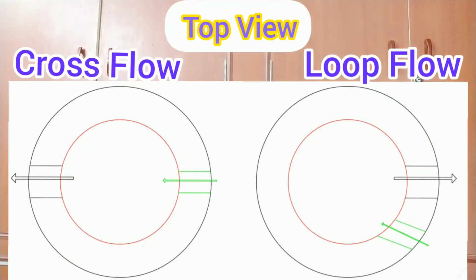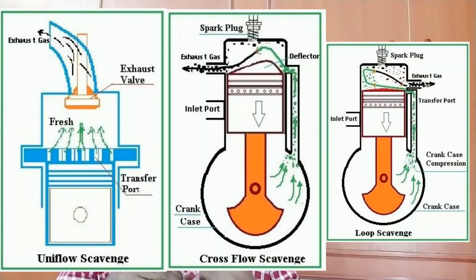So loop scavenging is nothing but, the transfer port and exhaust port are both placed approximately one quarter apart. Once again, scavenging is nothing but removing the exhaust gases by supplying a fresh charge. Three types are there: one is uniflow, another is cross flow, and third is loop flow. Here they have clearly shown the diagram for the three different scavenging processes. You go through it.